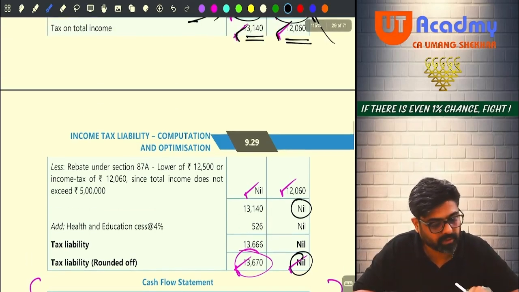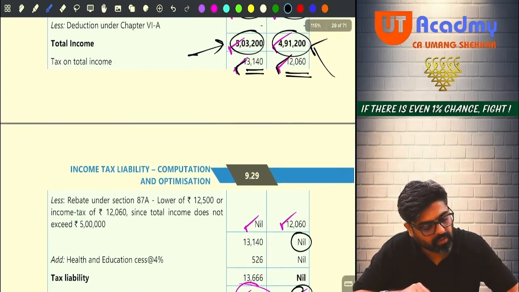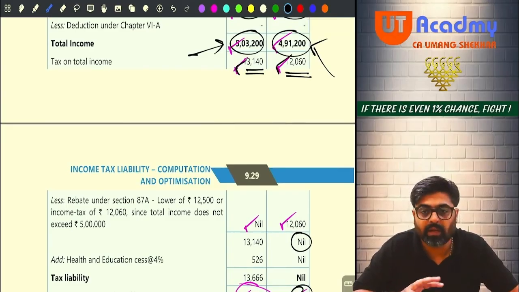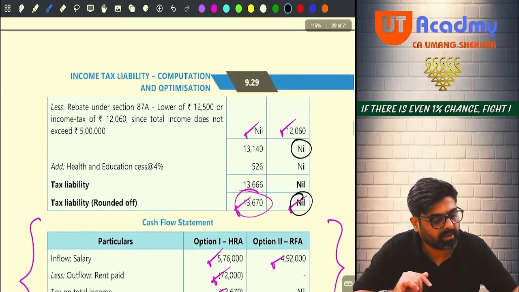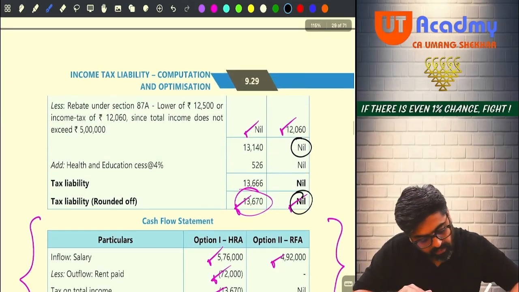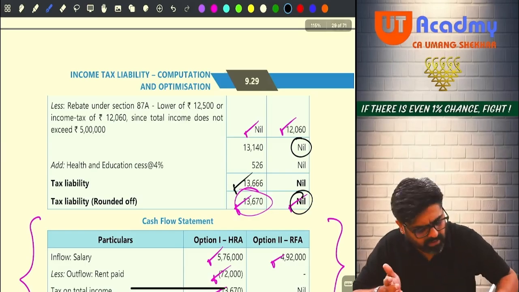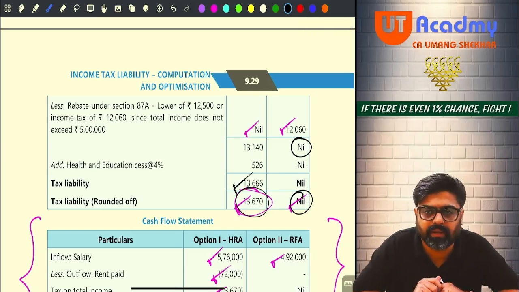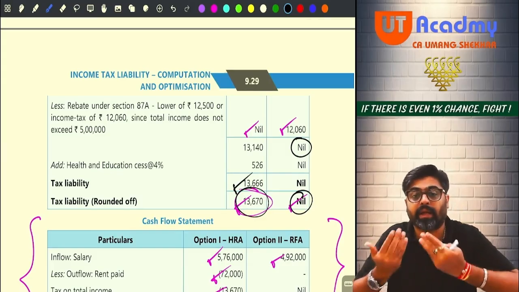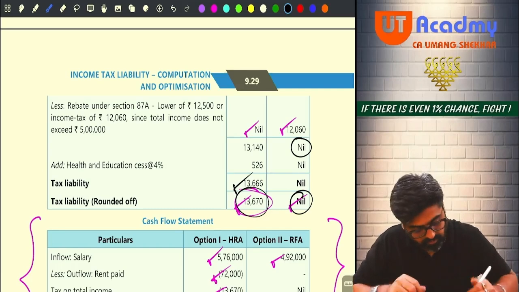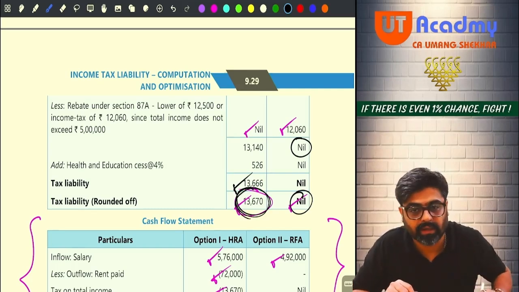And in the first option, you are paying 13,140, and on that there will be no rebate. So on that you are going to pay 4% cess, 525.6. If you add that, you are going to get 13,666. And if you round it off, it will be 13,670. Now please pay attention. In the first option, your final tax which will go from your pocket will be 13,670, and in the second option there is no tax amount going from your pocket.